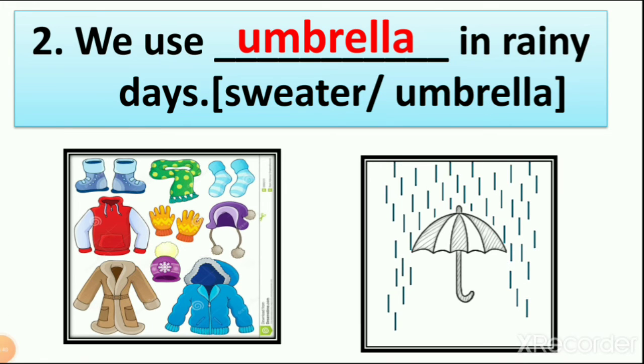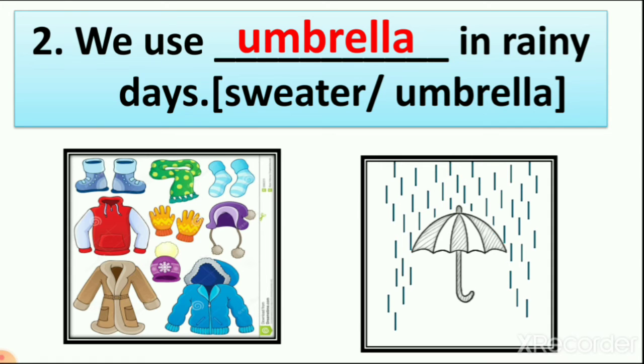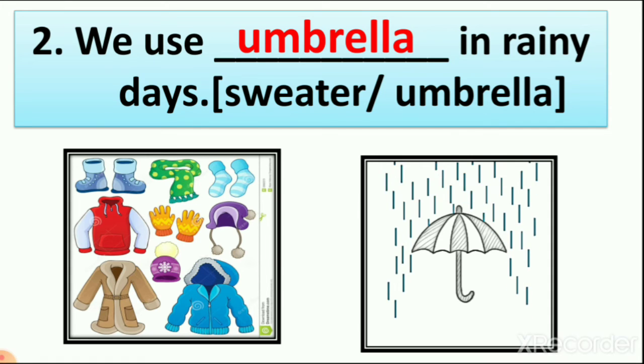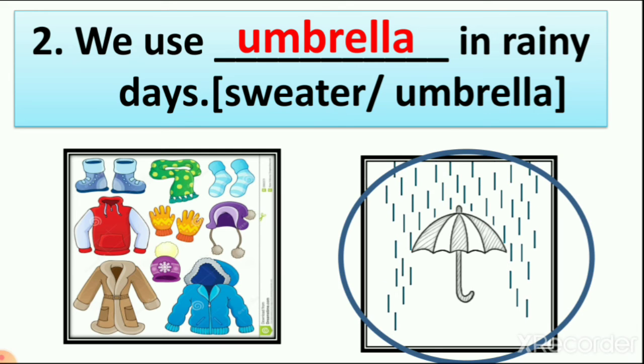We are using sweaters or woolen cloth in cold days. In rainy days we are using an umbrella. So we use an umbrella in rainy days. Then I circle this umbrella because it is the right answer.